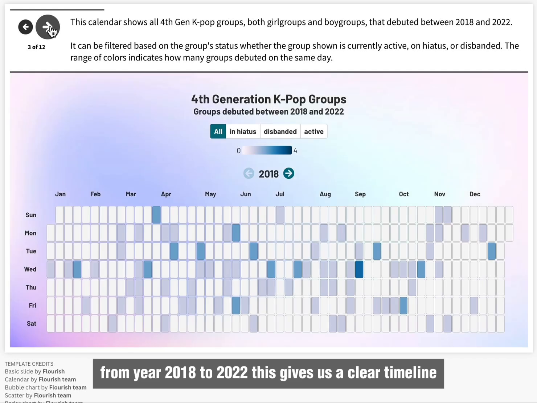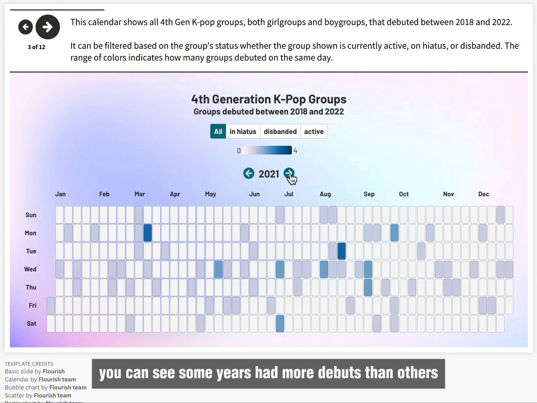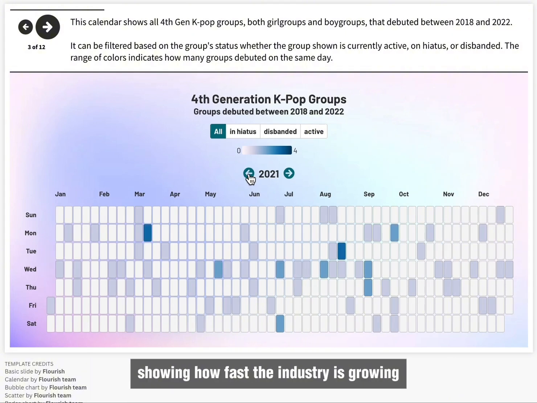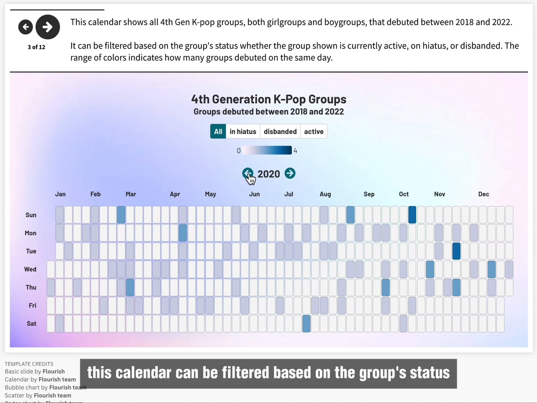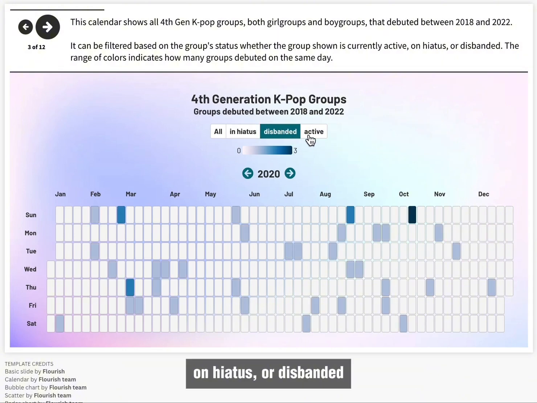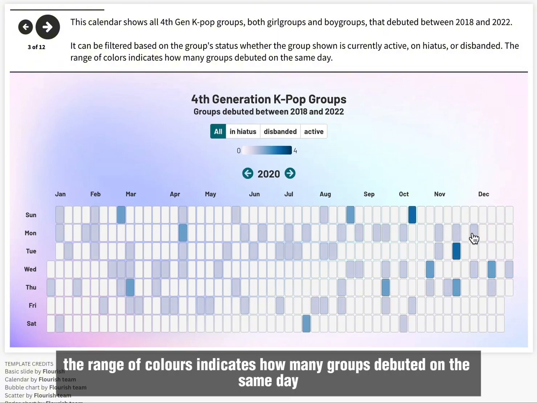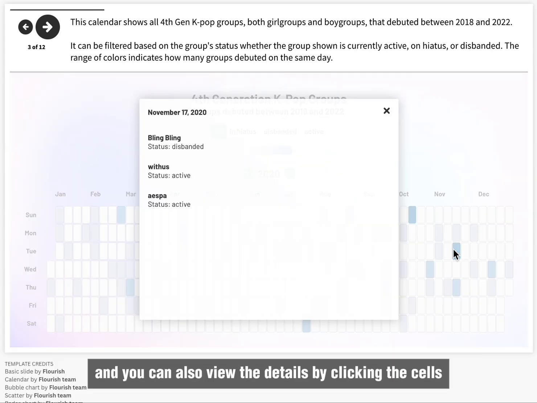The first visualization is a calendar chart showing when all these 4th generation groups debuted from year 2018 to 2022. This gives us a clear timeline of how many new groups entered the industry each year. You can see some years had more debuts than others, showing how fast the industry is growing. This calendar can be filtered based on the group status, whether the group shown is currently active, on hiatus, or disbanded. Also, the range of colors indicates how many groups debuted on the same day, and you can also view the details by clicking the cells.